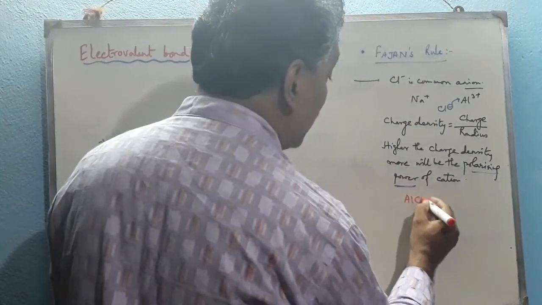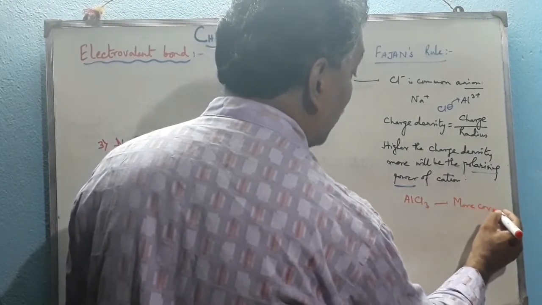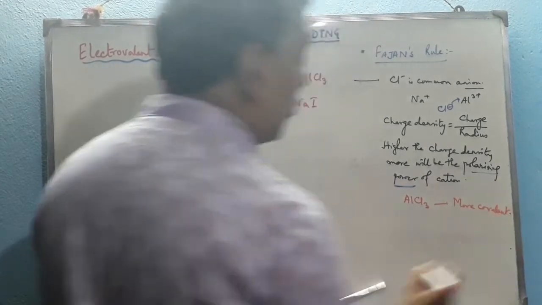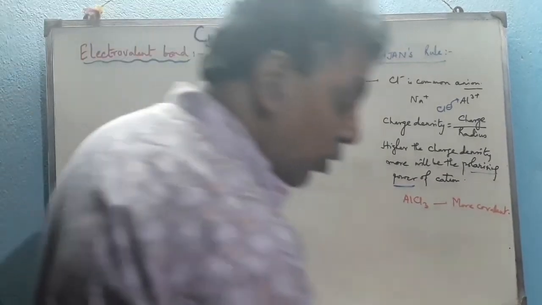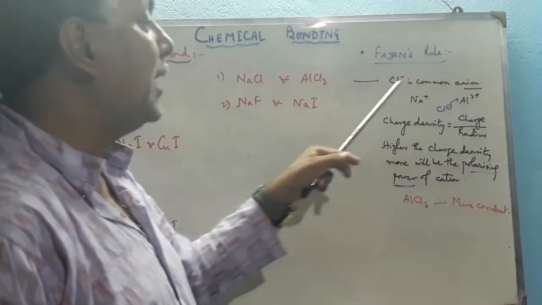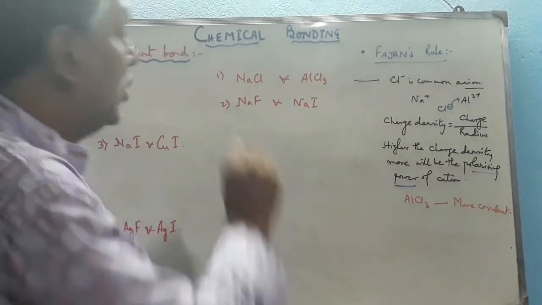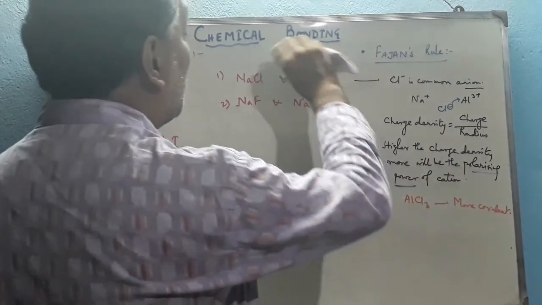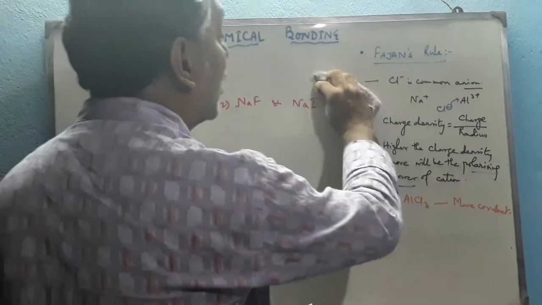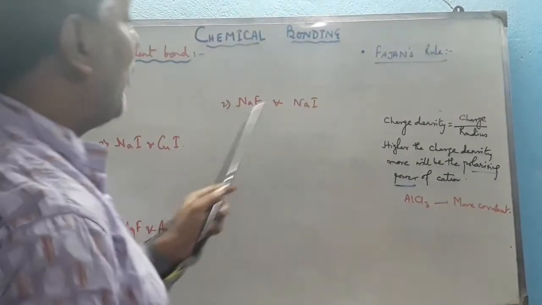So according to the Fajans rule, it is more covalent in nature, and we know that the compound which is more covalent has a low melting point. That means AlCl3 has a lower melting point than that of NaCl, and it is less soluble in water than that of NaCl. So this is the explanation of the lower melting point of AlCl3 and less solubility in water of AlCl3.